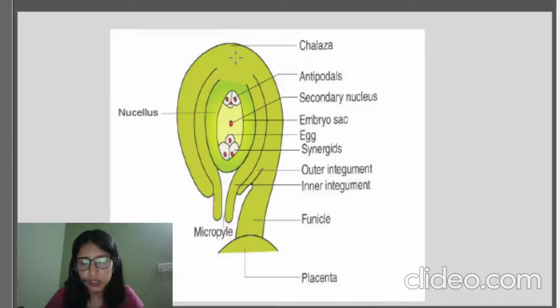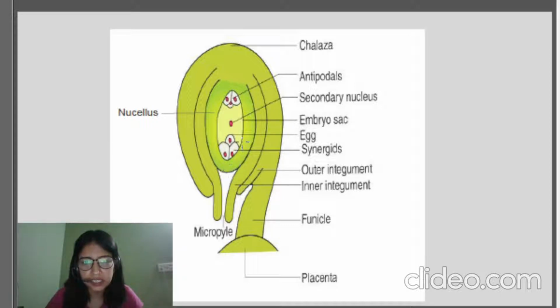So chalaza is the basal part basically, while the micropyle is the upper part, or we can say the frontal part of the ovule, where there is a small pore-like opening as well, from where the pollen tube, when it is formed, will be entering toward the embryo sac. And this whole structure is being called